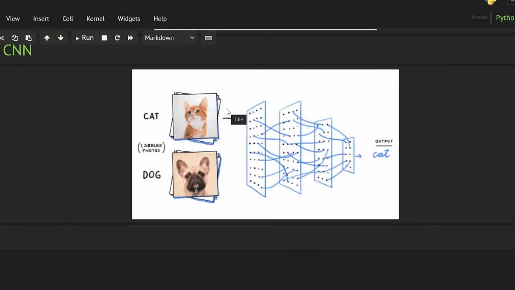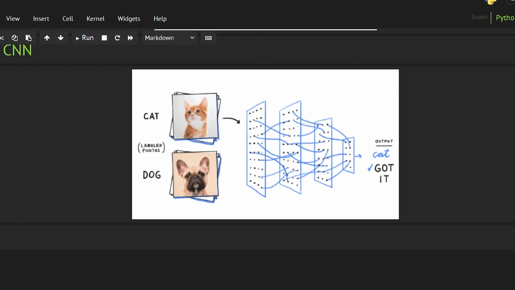But in CNN, with the help of the kernels, it is able to classify, okay, so dogs will have a face like this, or cats will have a face like this, and it is going to pass that information again and again. And we are going to find many kinds of features, and those features can be anything like the color of the dog, or the color of the cat, or the fur, and the kind of fur they have. It can remember the details in the image, but it does not just remember the position of a particular object in the image, it remembers the details of the object.